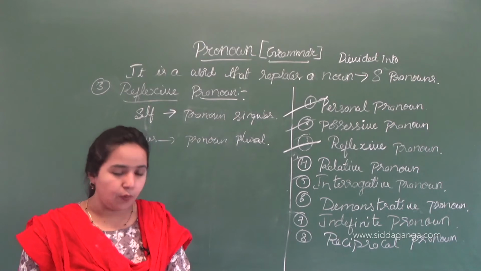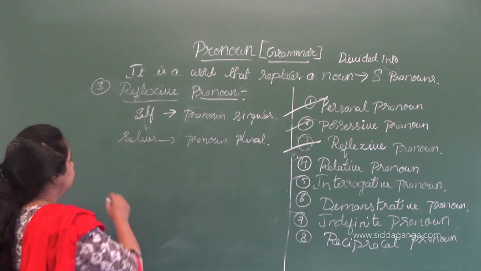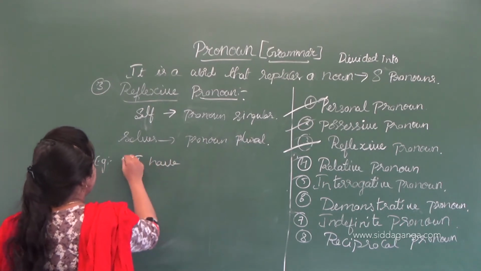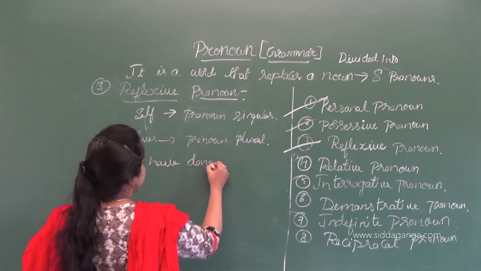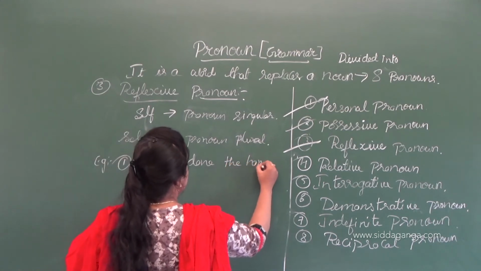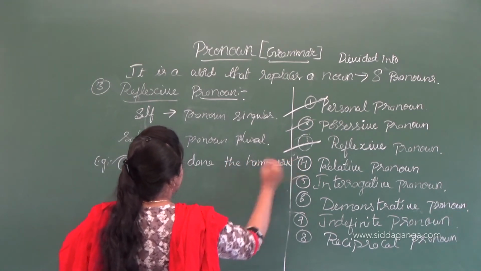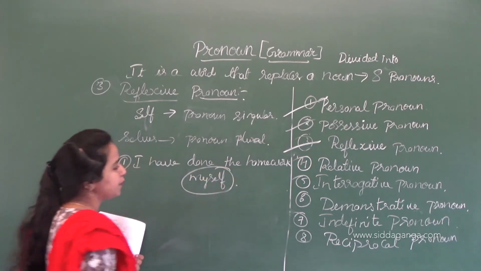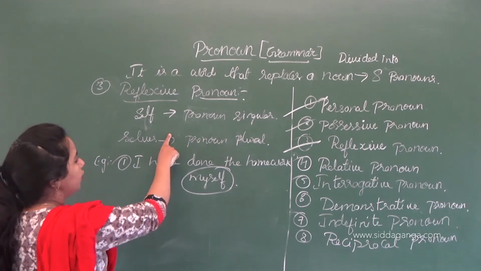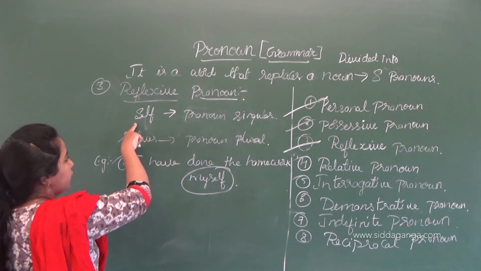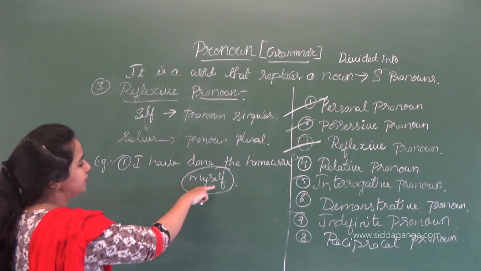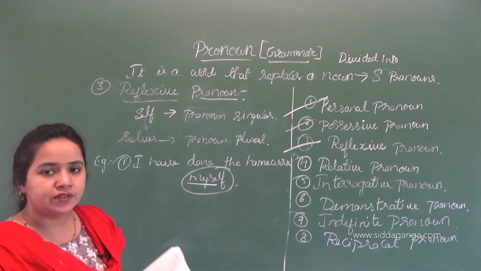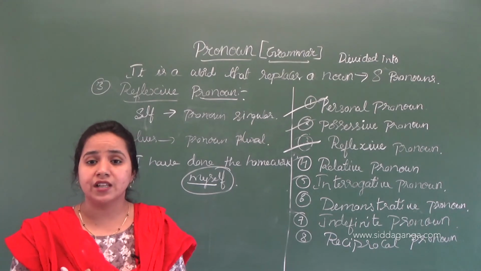I have done the homework myself. Example: I have done the homework myself. So this is myself. I have told you here the pronoun which is singular, so what we have to use at the end of the word is "self". That is myself. I have done it only me, myself.